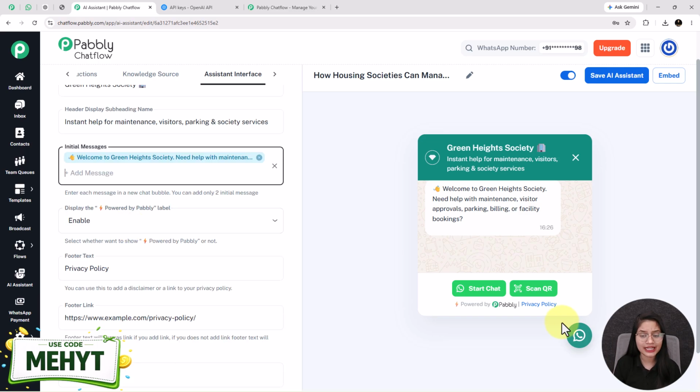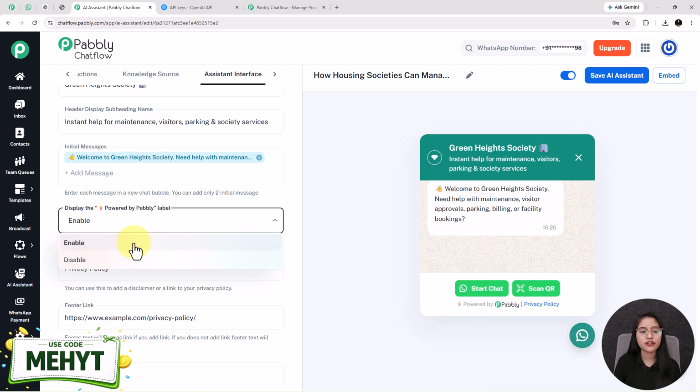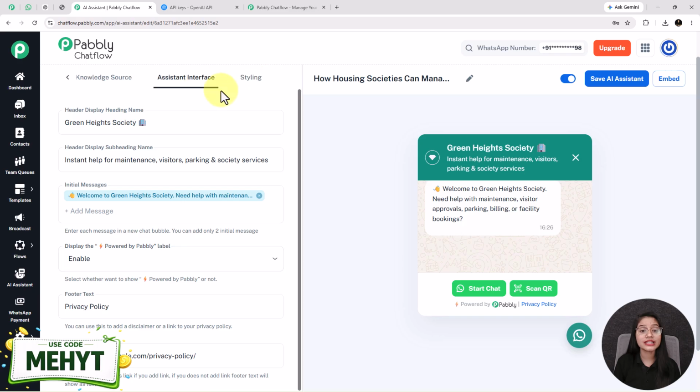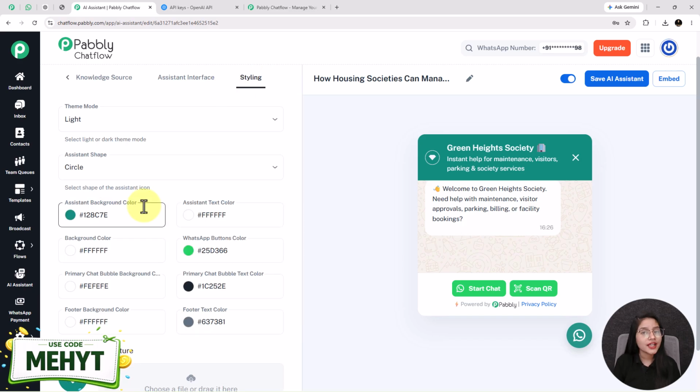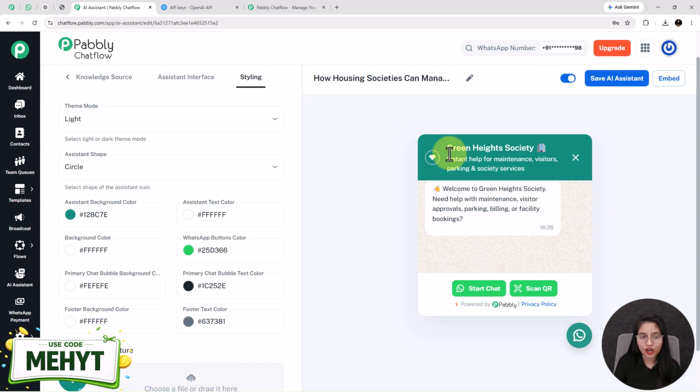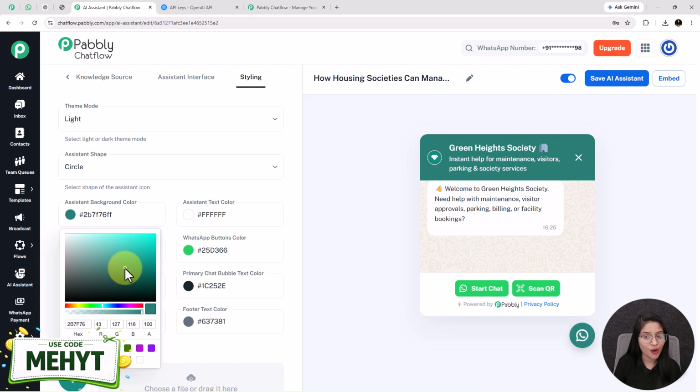Next one is the label, that is powered by Pabbly. You can disable it from here if you want to. After that, I have added the footer text, footer link, and the user first message as well. Now the last one is styling. Here you can give style to your AI assistant by making changes in its themes, colors, and shape. As it is looking good, I am not changing it, but you can customize it from here if you want to. See, it will change like this.